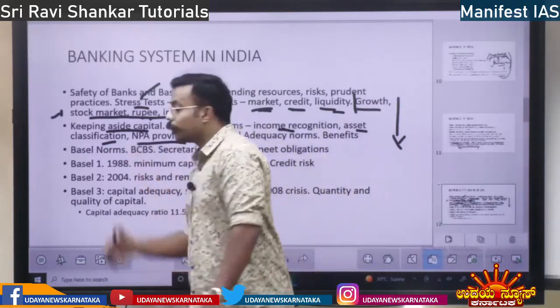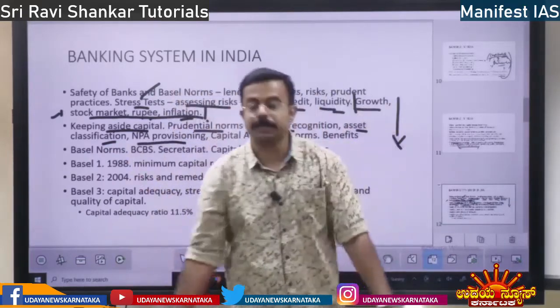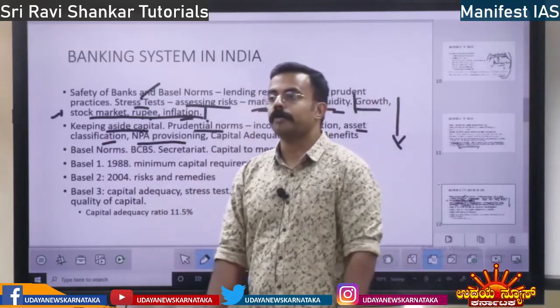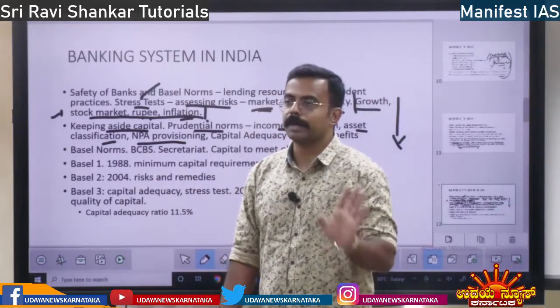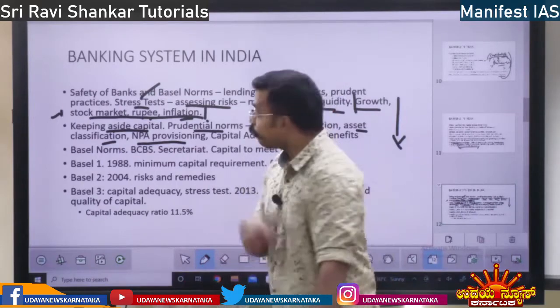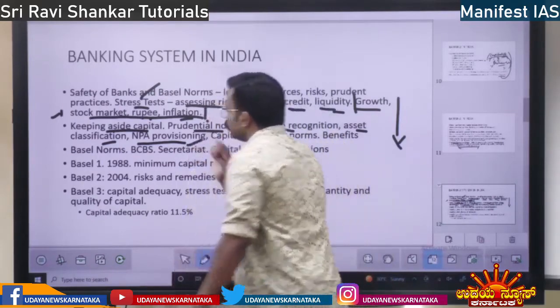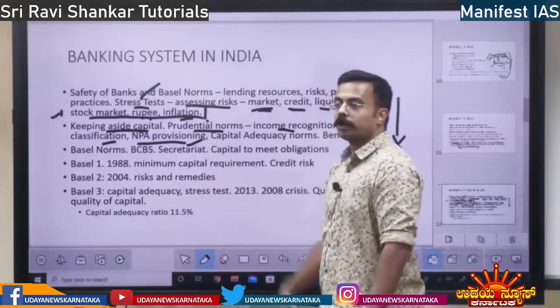And then the third prudential norm is, suppose by chance an NPA happens, a non-performing asset, the loan will go bad. It will become a non-performing asset. Then what should be done? Provisioning should be done. That is also a prudential norm.